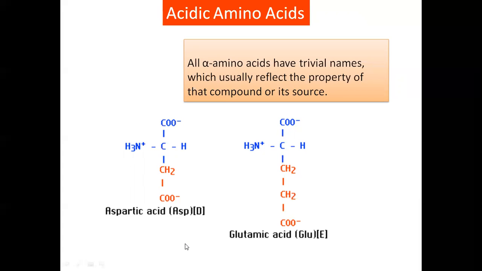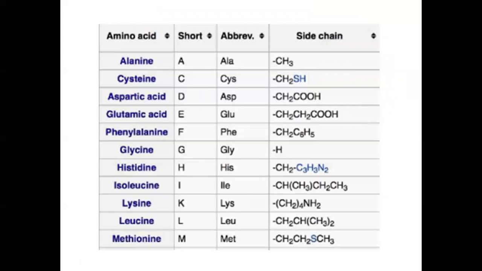All these alpha amino acids have their trivial names which usually reflect the property of that compound or its source. And therefore all these amino acids are named according to their abbreviations by using 3 letters and by using a 1 letter symbol. See, suppose here for glycine, its short form is G. That is the 1 letter symbol. It is also referred to by the 3 letter symbol GLY.